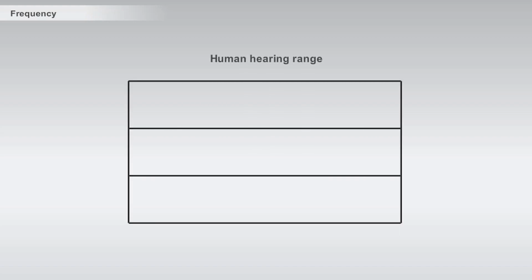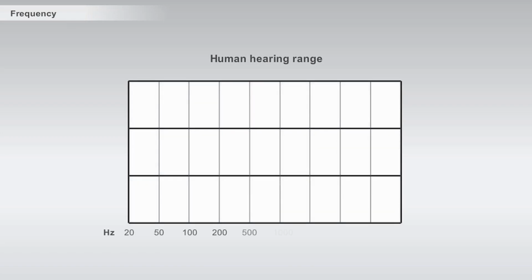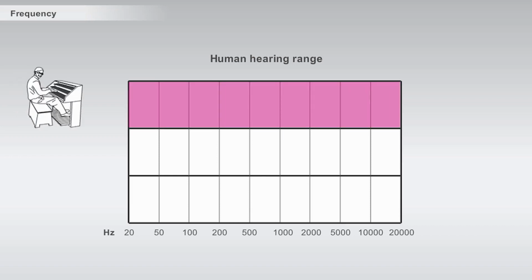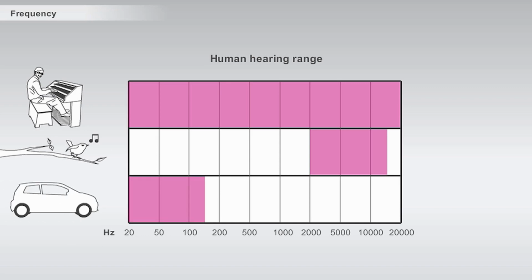Not all air pressure variations are perceived by the human ear as sound. Research has shown that the human ear is able to perceive sounds as low as 20 hertz and as high as 20,000 hertz. As an example, a musical instrument like the organ would cover the entire frequency range that humans can hear. Birds singing can be an example of the higher frequency range, and traffic noise covers the lower frequency range.